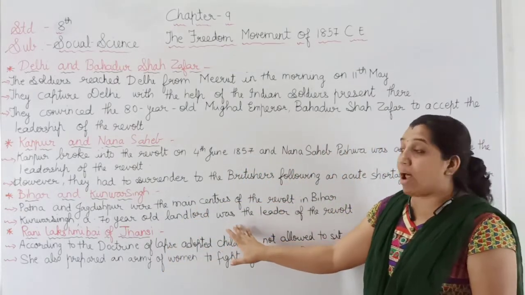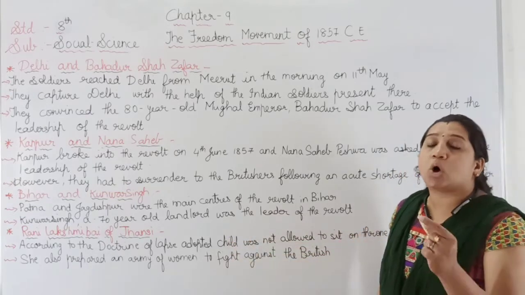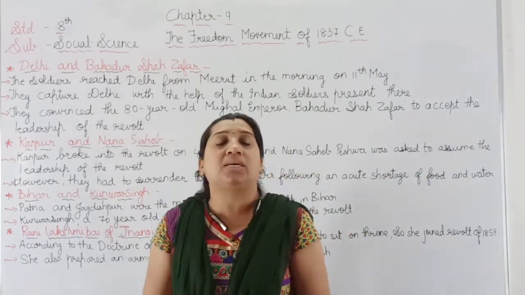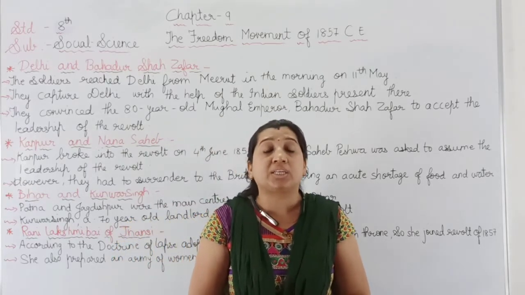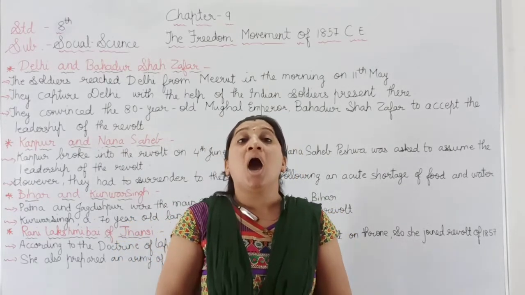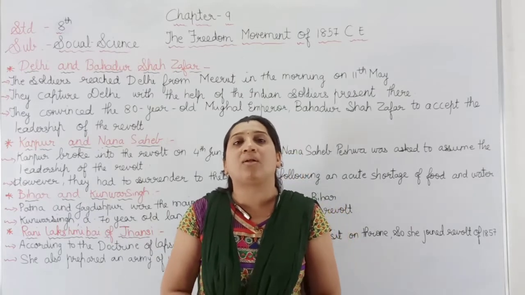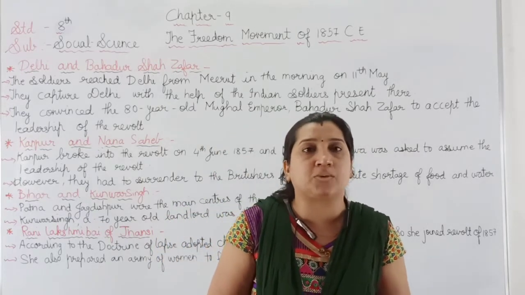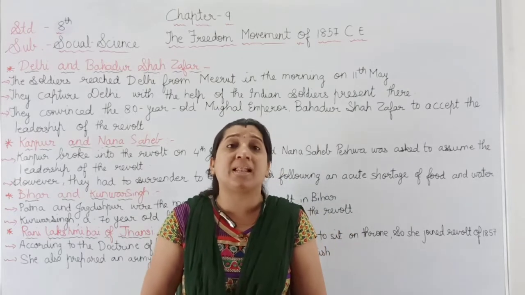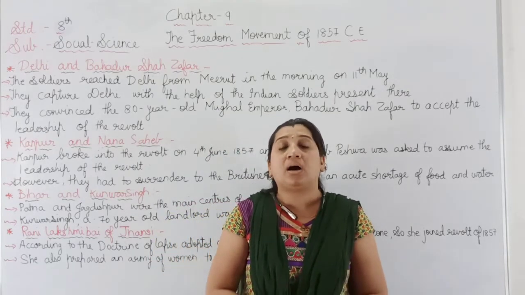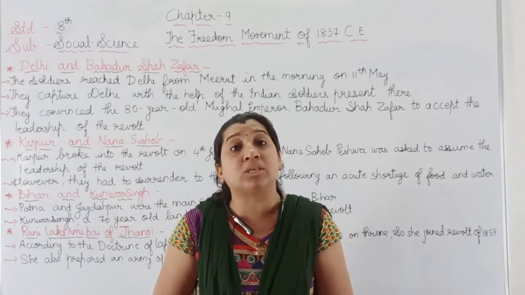Later, about Rani Lakshmi Bai: she was also a victim of the doctrine of lapse. Her husband had died, and before his death both of them had adopted a child whose name was Damodar.